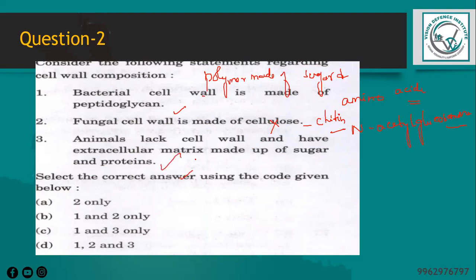Animal cells do not have a cell wall, as human beings do not, but they do have an extracellular matrix, which is a complex mixture of proteins and carbohydrates. They provide support and structure to the cells. So definitely the option will be C, 1 and 3 only.